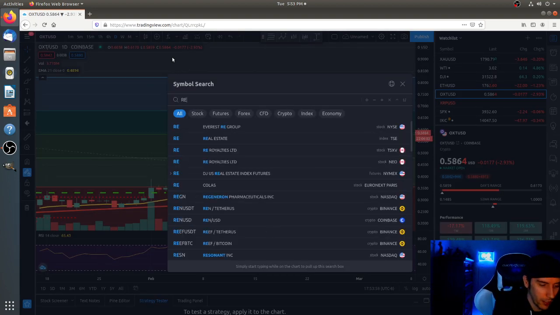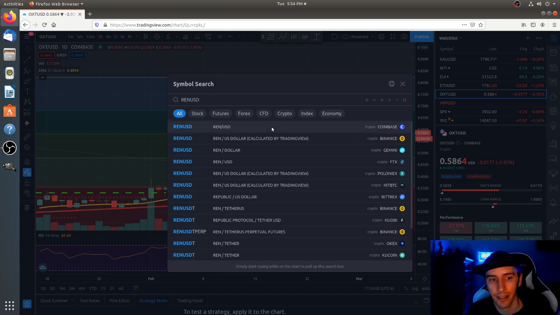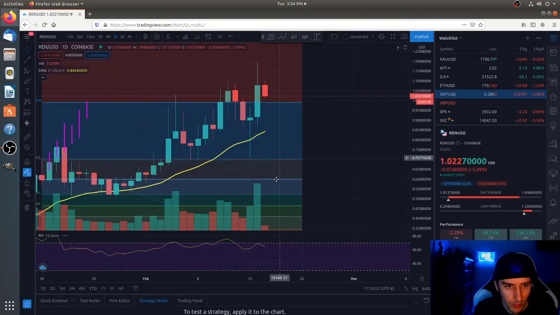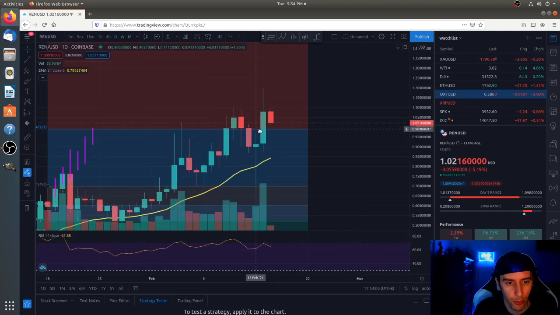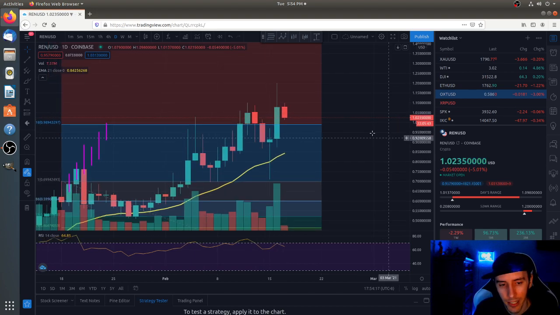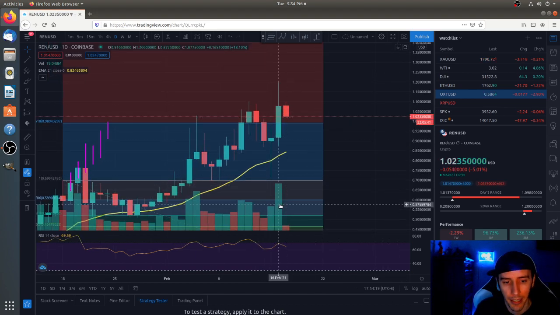Now we're going to go ahead and end with REN. That's what I meant to say. Look at REN, big daily candle gain yesterday, broke through that Fibonacci level and moved all the way up here to $1.20 before pulling back and closing out on the daily at $1.07. On the new daily candle position, it is having a bit of a pullback. You can see on the level of the volume here that it was quite substantial. It actually just barely tapped the top line here on the